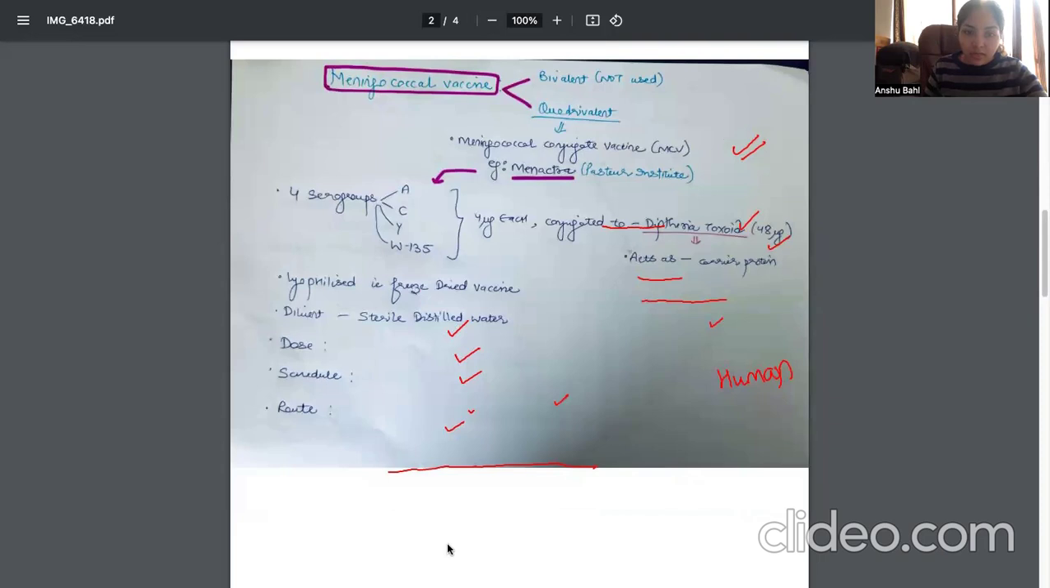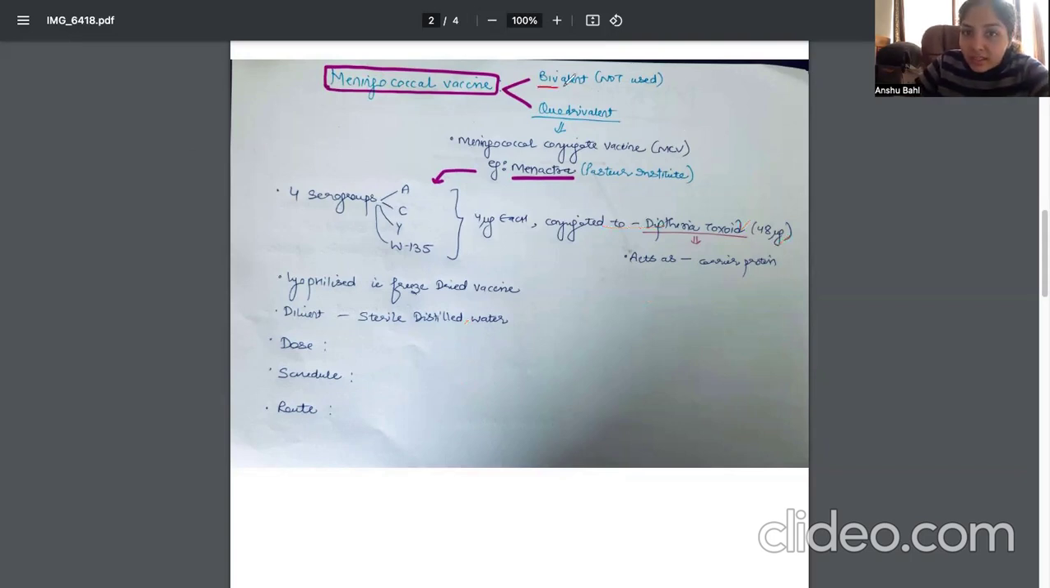This meningococcal vaccine was discovered initially as a bivalent vaccine and also a quadrivalent vaccine. The bivalent vaccine is not used in India. Mainly what we use is a quadrivalent vaccine, containing 4 serotypes of Neisseria meningitidis, and it is a type of conjugate vaccine.